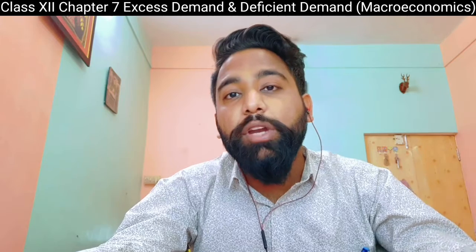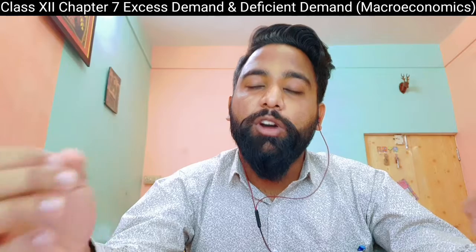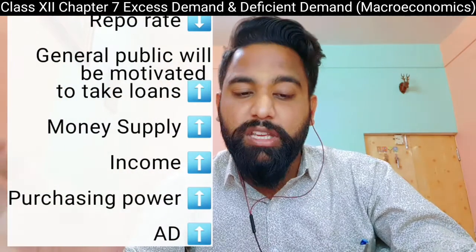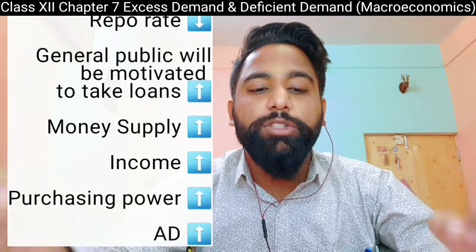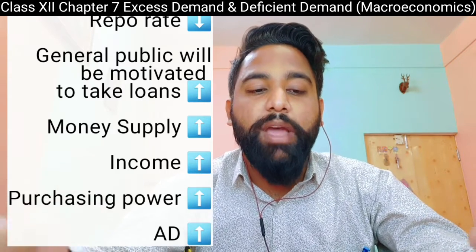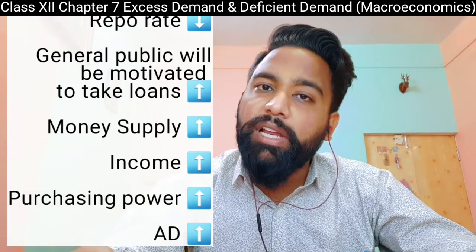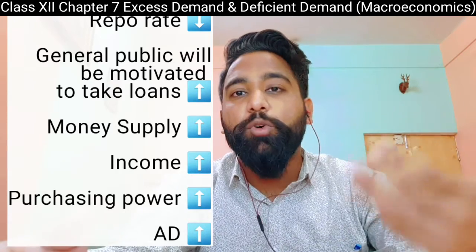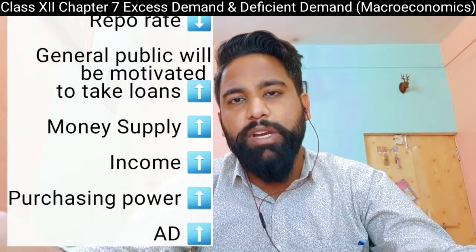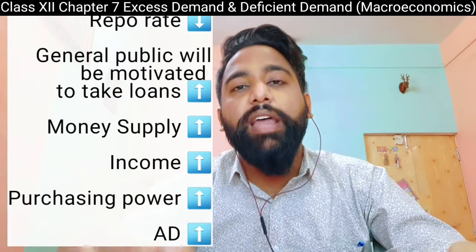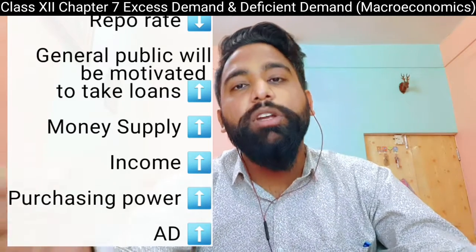Now if the repo rate is decreased, to control the deficit demand or deficient demand, they have to decrease the repo rate. If repo rate will decrease, commercial banks will get the loans at lower interest rate from central bank, and commercial banks will also charge low interest rate from the public against loans, because they don't have to give much more interest, they can easily pay that interest rate. They just have to give the normal interest rate. In that case, they will be providing loans to the general public at the normal or lower interest rate.